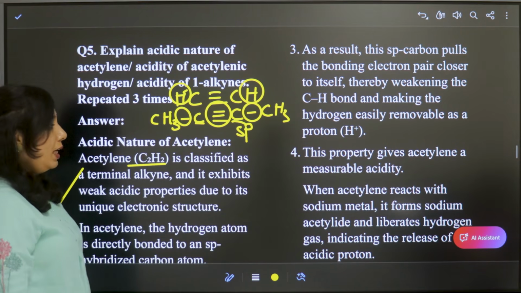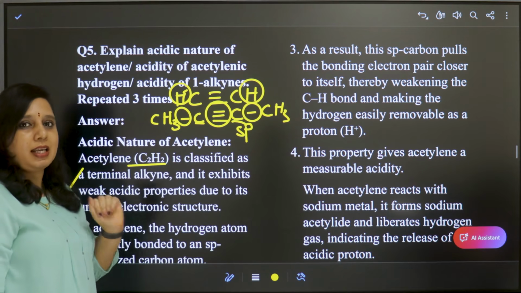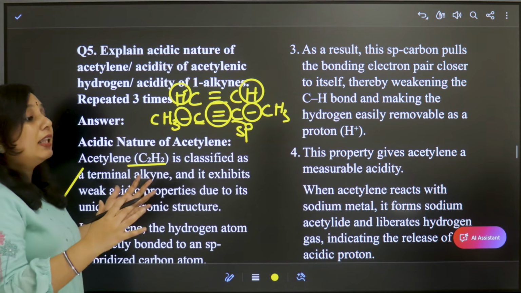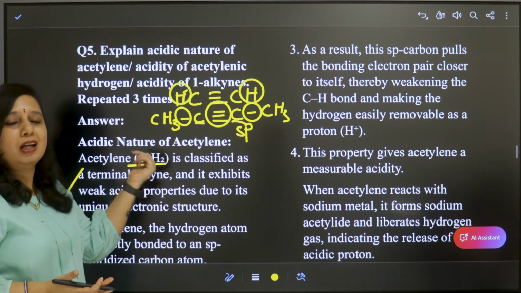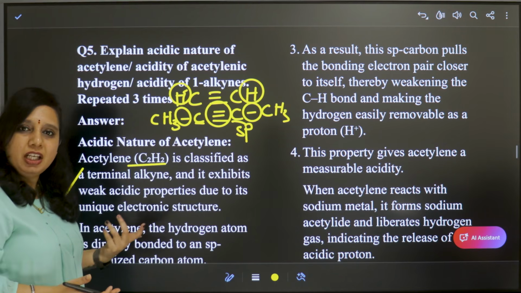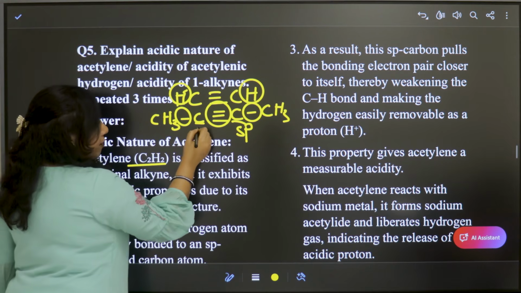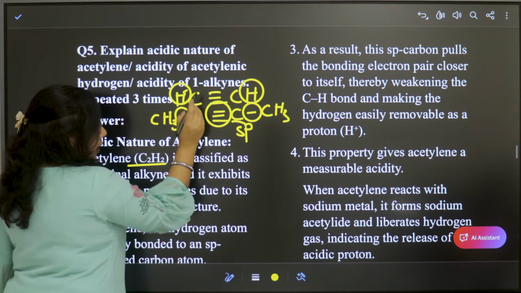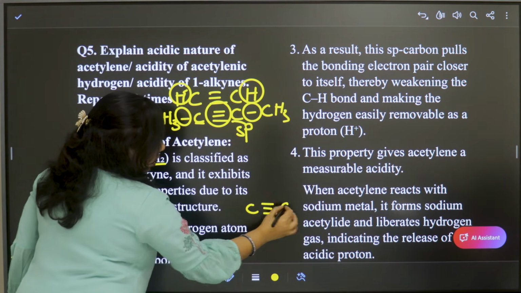Due to sp hybridization, the orbital has 50% s character. Because of that 50% s character, the electronegativity of that particular carbon with sp hybridization will increase. This causes the movement of electrons away from the hydrogen atom. For example, I can show you here clearly.